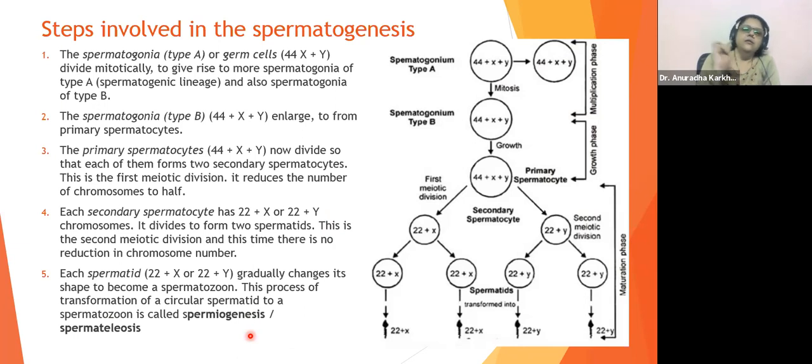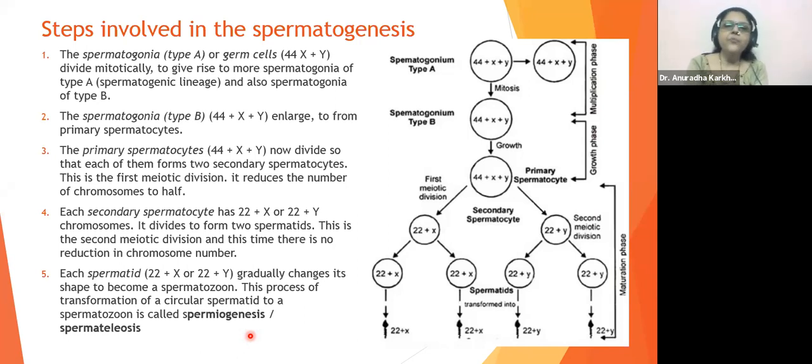The seminiferous tubules are lined by cuboidal germinal epithelial tissue. The cells of this tissue are called as spermatogonal cells. The spermatogonal cells which undergo mitosis will be called as type A, while the spermatogonal cells which will grow and then undergo meiosis will be called as type B. The type B is going to be called as spermatogonal type B when it is in the process of growing. Once it has completed the growth, we call this structure as primary spermatocyte.